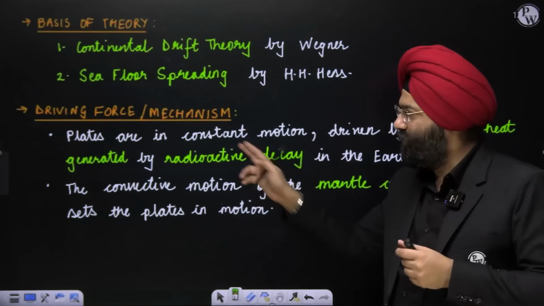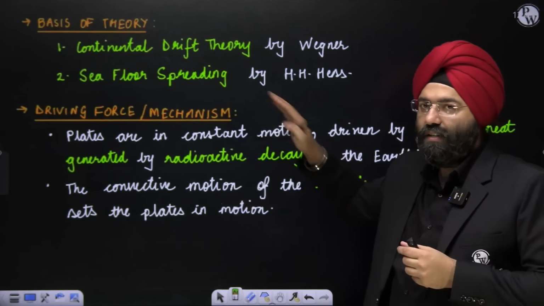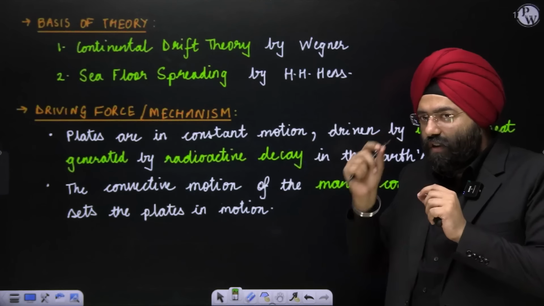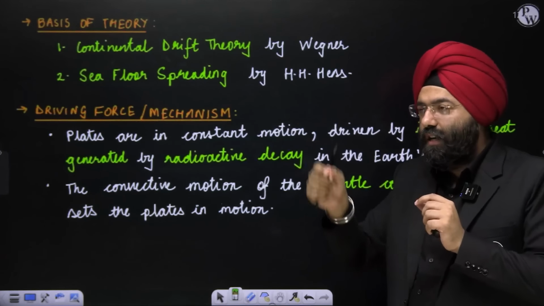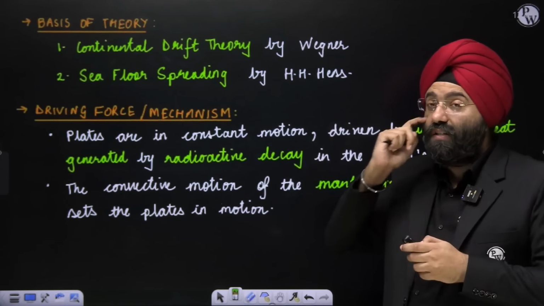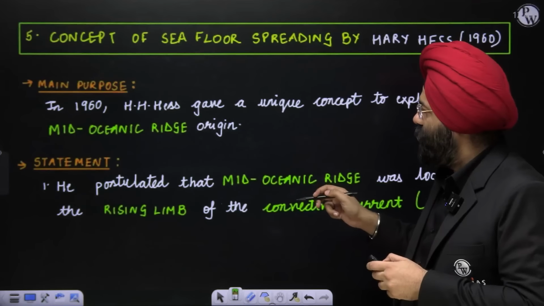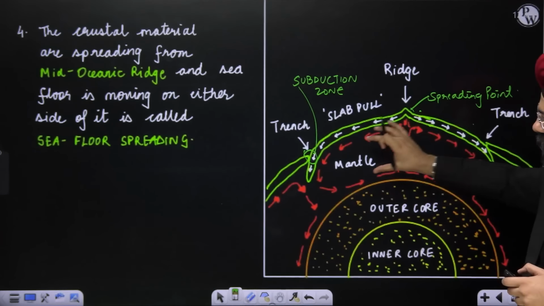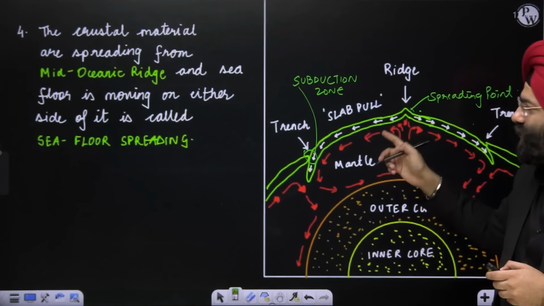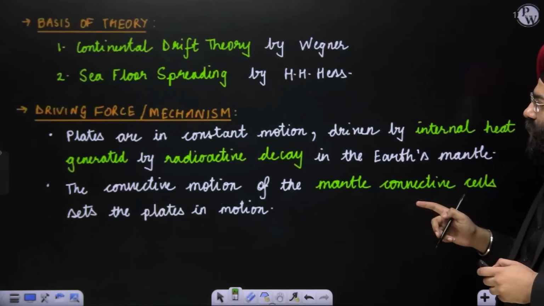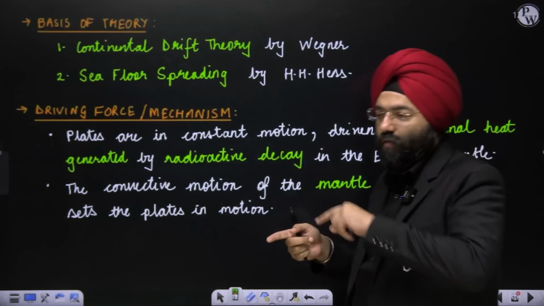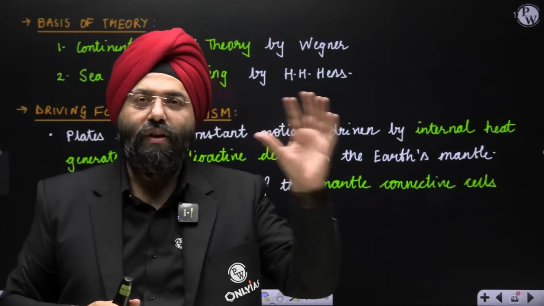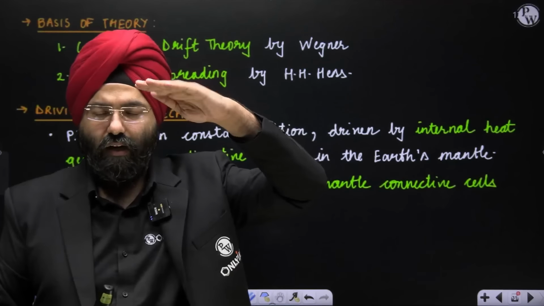So again, convectional current, which we had also studied in seafloor spreading. So the radioactive decay is generating the energy. These convectional currents are basically leading to what? The convectional current cells being created. What is a cell? This is a cell, right? A closed packet being represented over here. So these are convectional cells that are generated. Now this motion of the convectional currents basically leads to what? The plates moving on the surface, right, on the mantle.